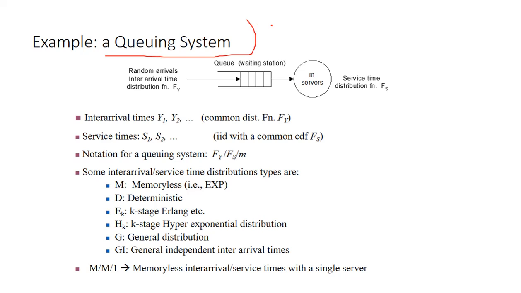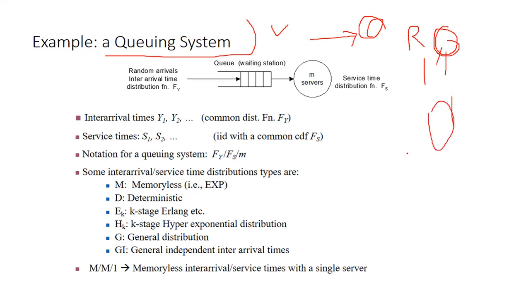We already know that queuing systems have arrivals and we have waiting. Queuing theory means, for example, we go to a railway station and wait some time. Arrival and service: how much time they take to arrive, how much time they spend in counting centers, cinema halls. Queuing is everywhere, and there is a sequence also: first come first served, last in first out. All these things follow queuing theory.